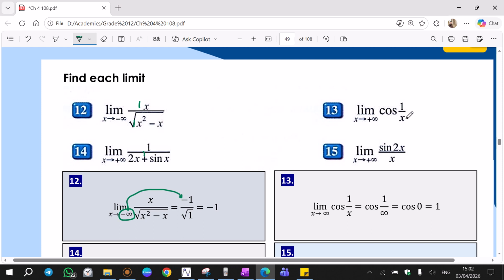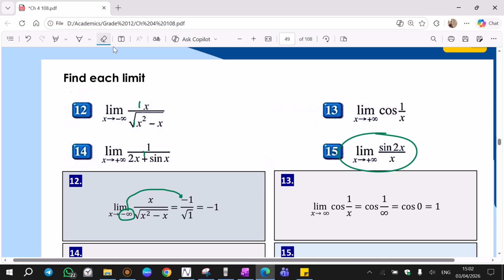For this one, put infinity, that is going to be 1 over infinity, which is 0. Cosine 0 is 1. Sine 2x over x, when we replace x with infinity, the result will be positive negative 1 over infinity, that's 0.